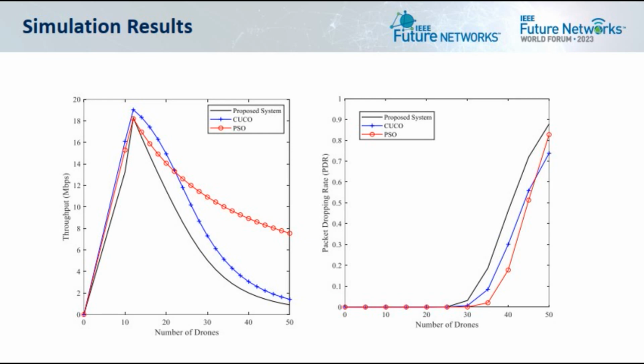A higher drone count results in a lower PDR for the PSO algorithm. The PDR of the meta-heuristic algorithm techniques is consistently less than that of the suggested system. Consequently, it's evident that meta-heuristic algorithm techniques enhance communication efficiency by increasing throughput and lowering PDR.